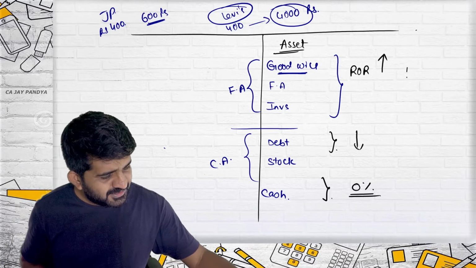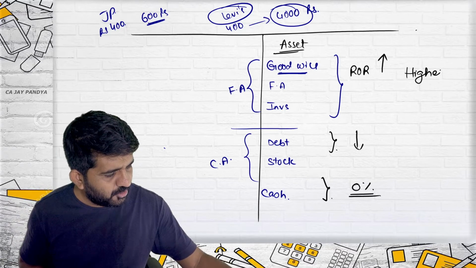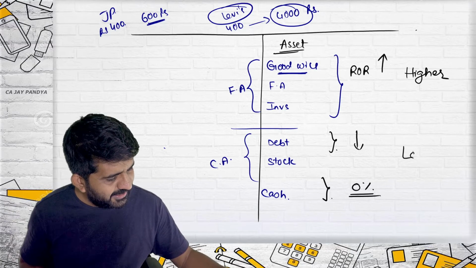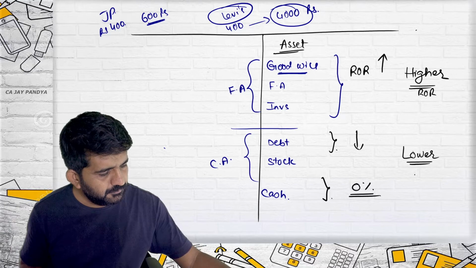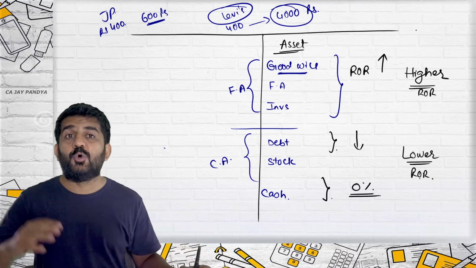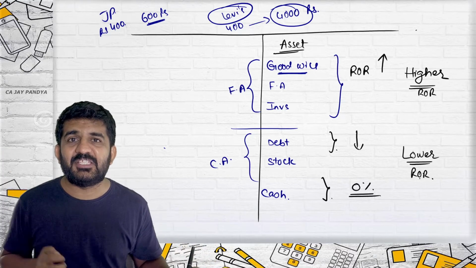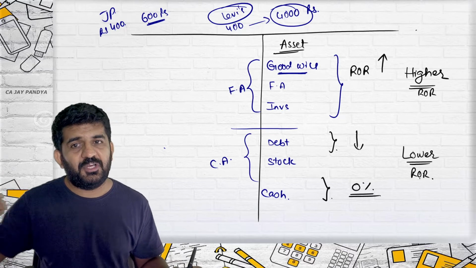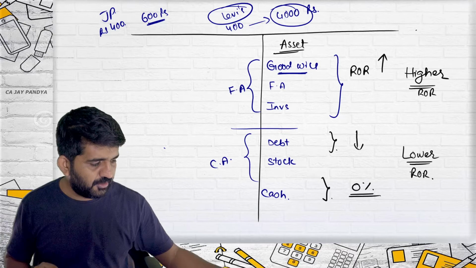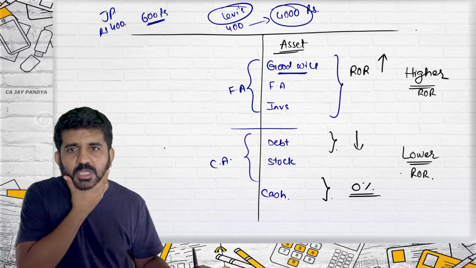So the upper side is giving you a higher rate of return, the lower side is giving you a lower rate of return. And so this sequence. A thing which is giving the highest rate of return, we have kept first. A thing which is giving the lowest rate of return, or zero rate of return, we have kept last.